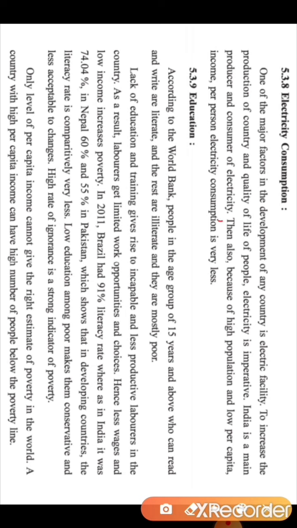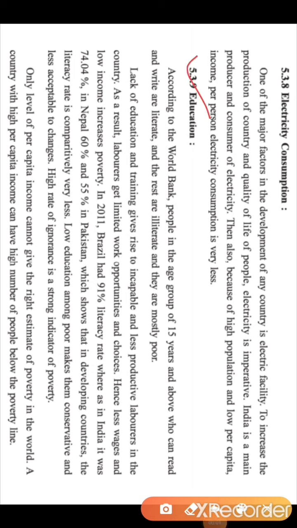But see, the problem is given in the next line. Then also because of high population, the population of India is quite high, and low per capita income. There are people who are not earning good enough income. There is a low per capita income, and because of that, per person electricity consumption is very low. एक आदमी जो इलेक्ट्रिसिटी कंज्यूम करता है वो बहुत कम है.